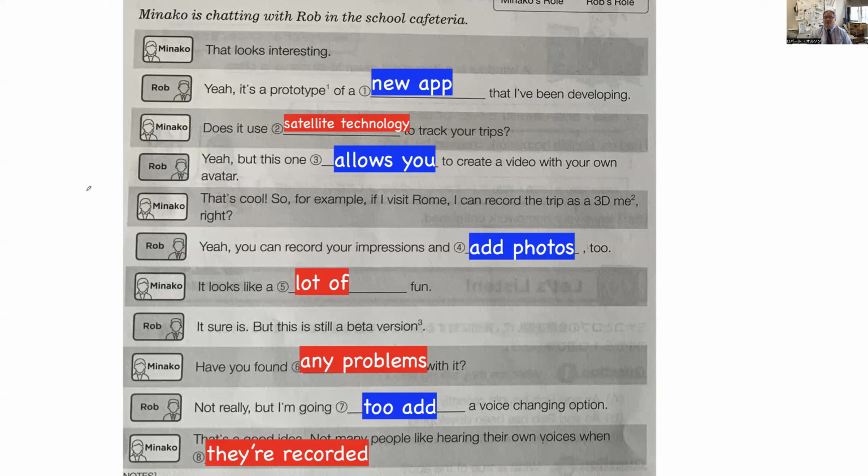That looks interesting. Yeah, it's a prototype of a new app that I've been developing. One more time.